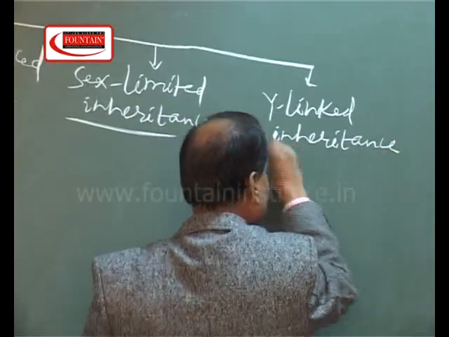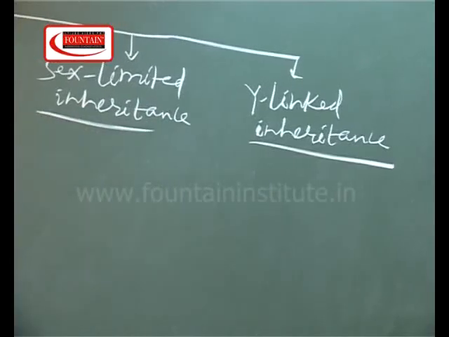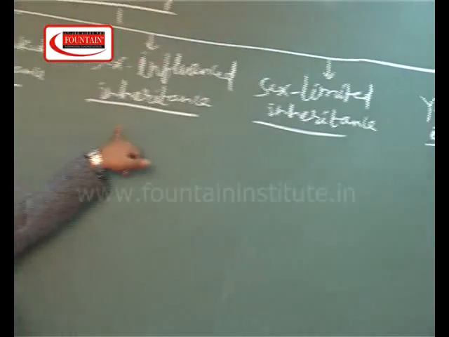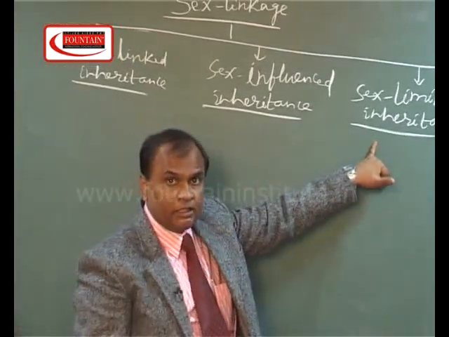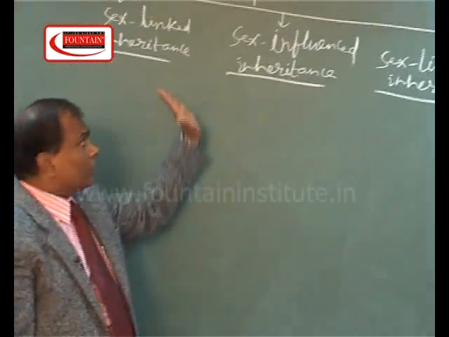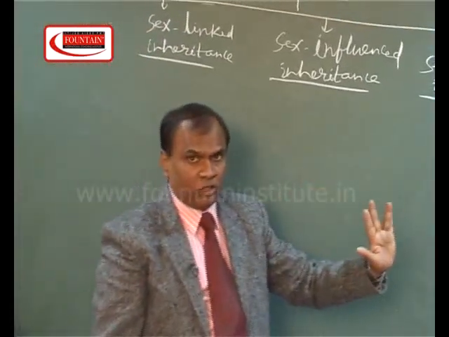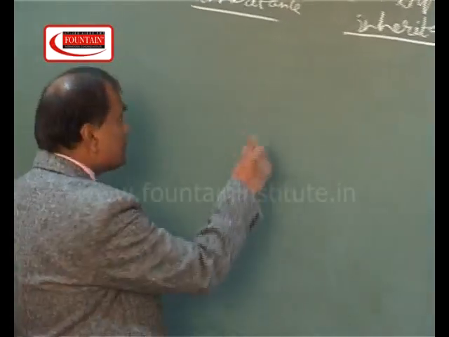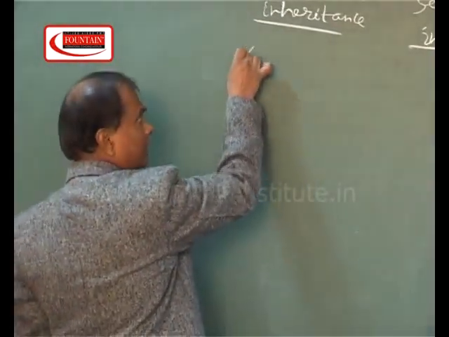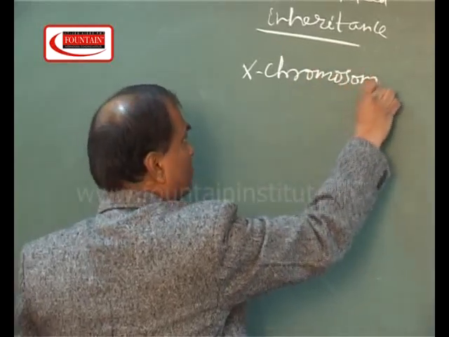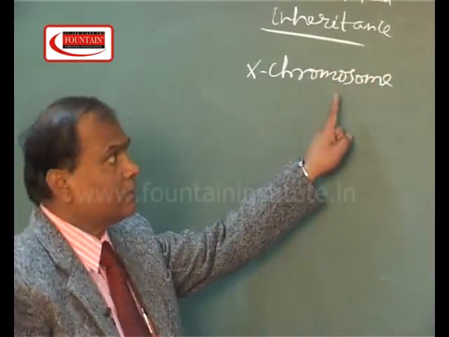So, sex linkage can be divided into these 4 categories: sex-linked inheritance, sex-influenced inheritance, sex-limited inheritance, and Y-linked inheritance. I am going to just give the comparative account between these 4 types of inheritance. In sex-linked inheritance, genes are located on the X chromosome. When genes are located on the X chromosome, it is called sex-linked inheritance.